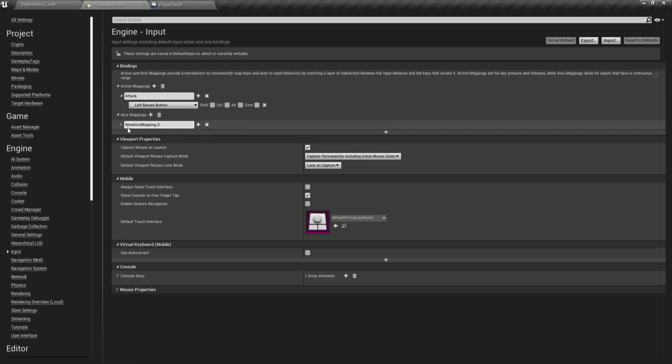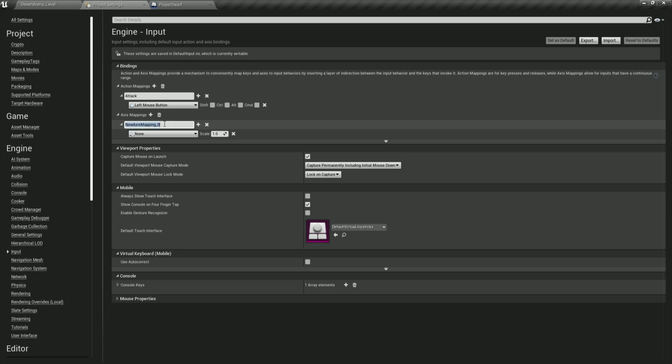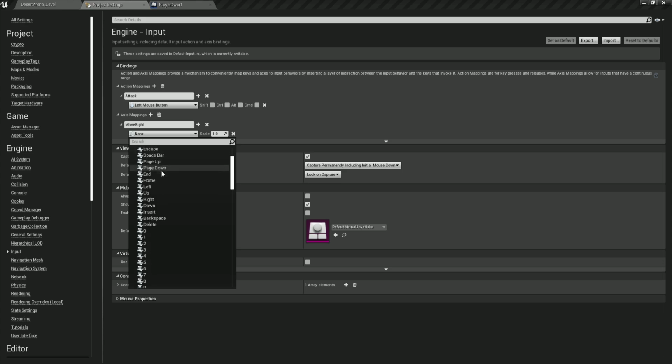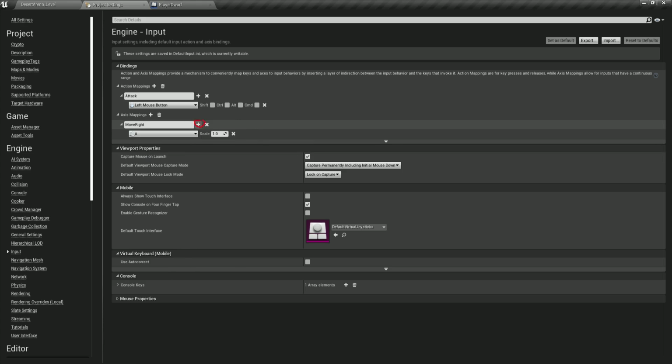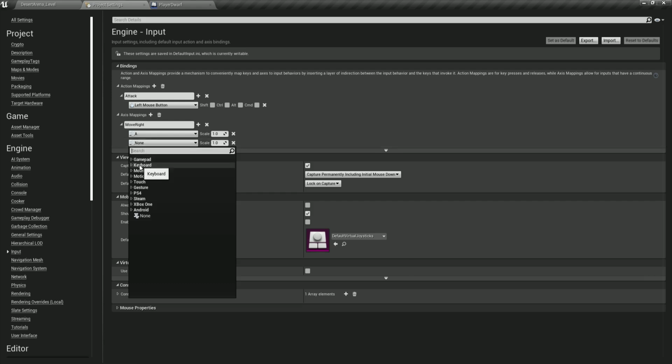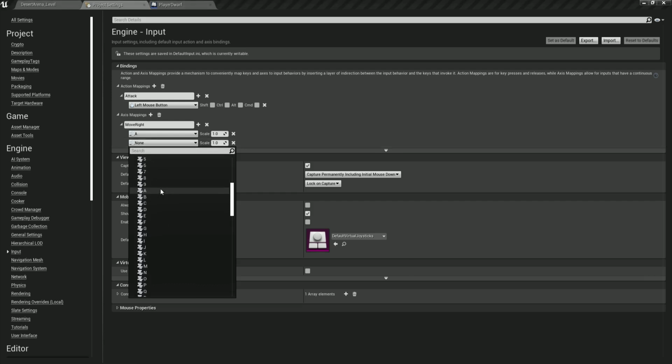Now for the axis mapping, click on the plus button, and also for this one, unfold it. For new axis mapping 0, we are going to change that to MoveRight. So this one is MoveRight, and we are going to use this in the code. And over here, I'm going to go on the keyboard and we are going to select the A key. So let's scroll over here and find the A key and click here. Now click this plus button, not this plus button, because this plus button over here will add another key that we will be able to press to trigger this MoveRight axis mapping. So click on the plus and let's go over here in the keyboard and scroll down for the D key, and here it is.